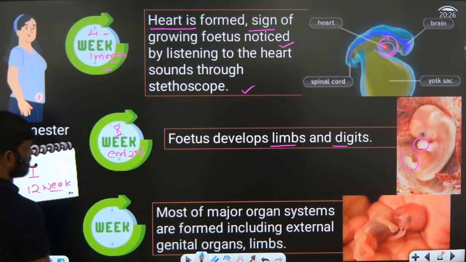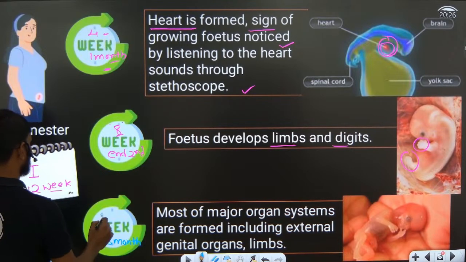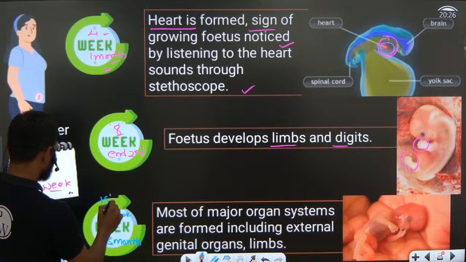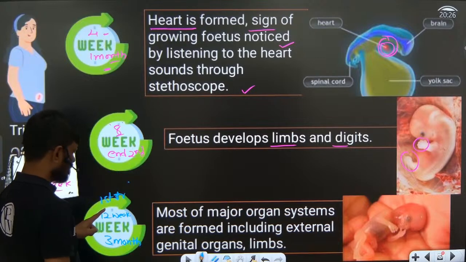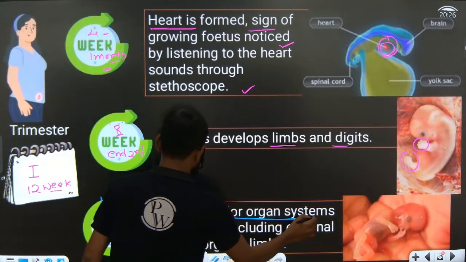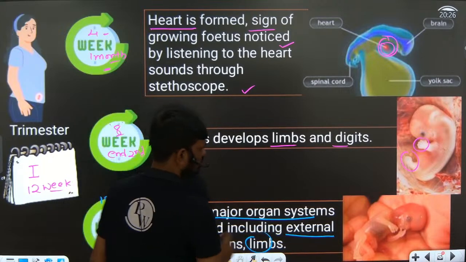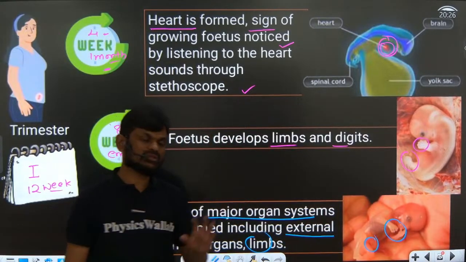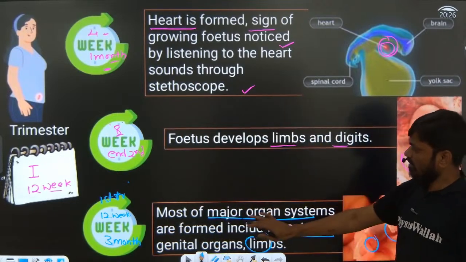Next one, end of the third month, or 12 weeks, or end of the first trimester. At the end of the 3 months, end of the 12th week of the pregnancy, most of the major organ systems, like external genitalia and limbs, are formed. Most of the external genitalia and limbs are formed. This is very very very important. Okay, first month, second month and third month.